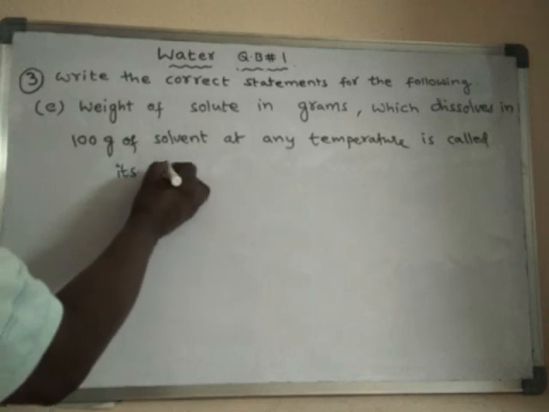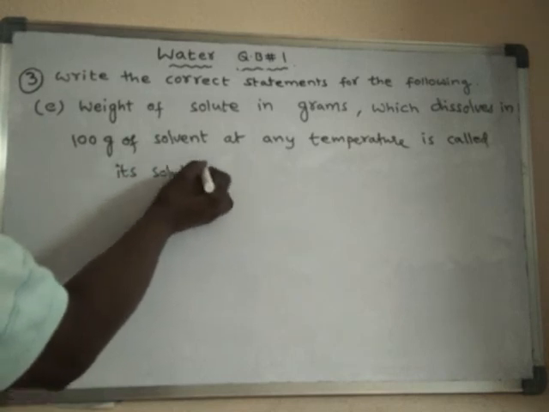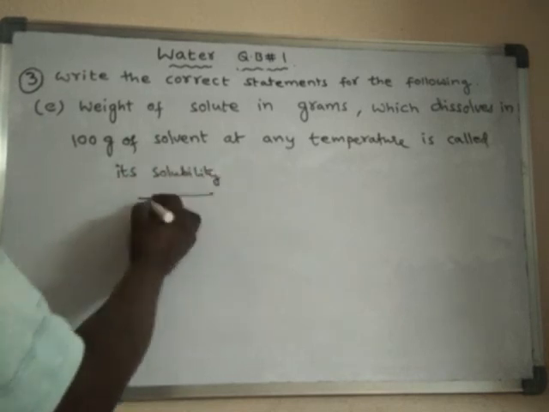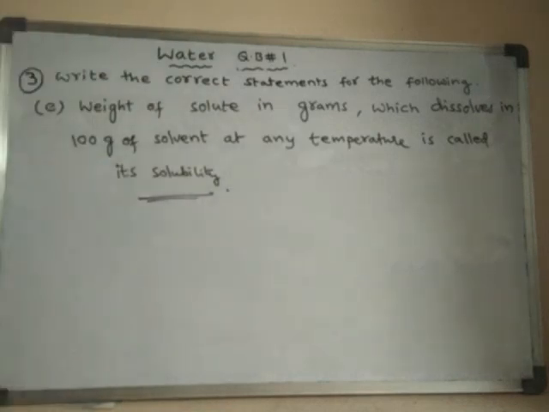Actually, this should be the definition of solubility.